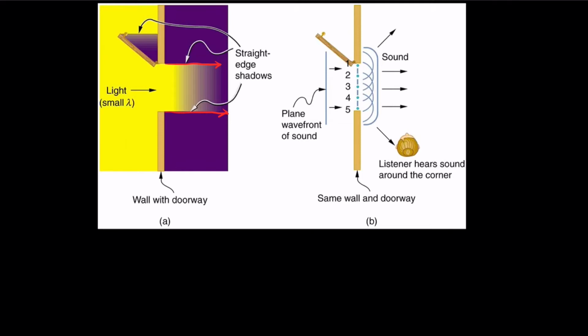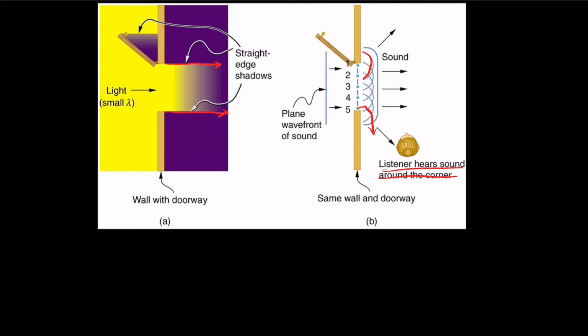Sound waves are much different, because even if you are standing in the corner, you'll be able to hear that sound. Why is this the case? If you pass sound through openings, it generally creates a pattern where it goes to the edge and bends. Sound waves do that, but it looks as if light waves do not.